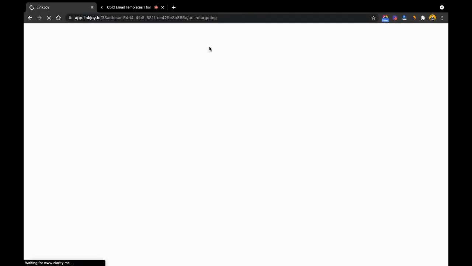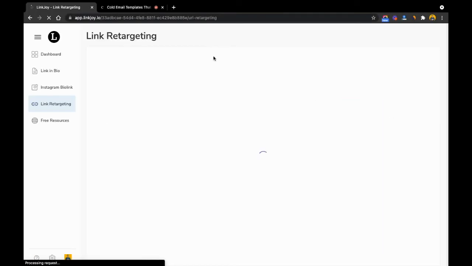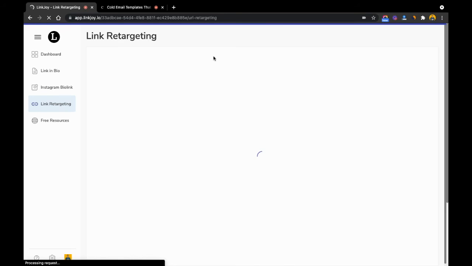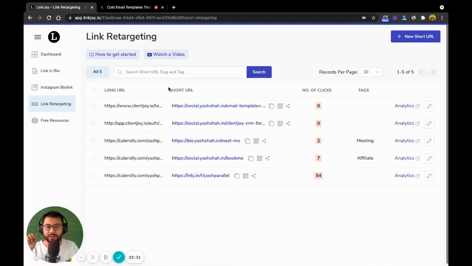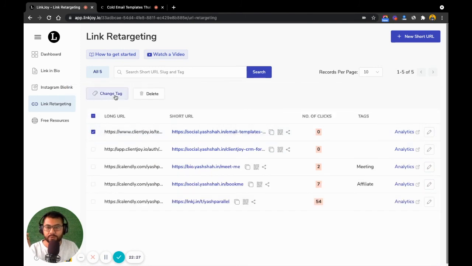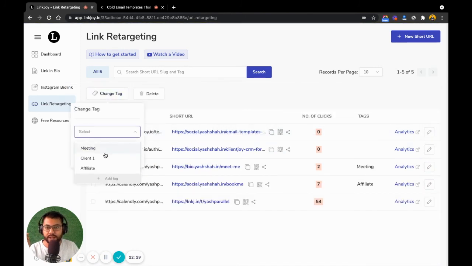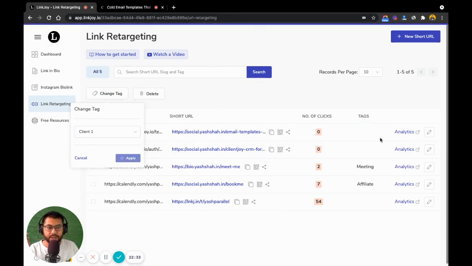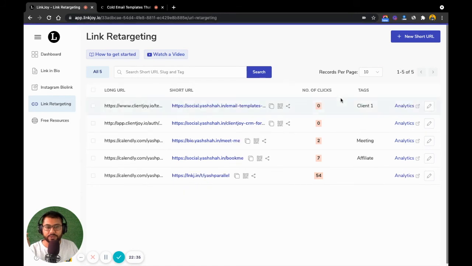You can also, as you can see, this is a fairly feature-rich module that we offer. You can also add tags so that it makes your searching easier. So let's say I'm doing this one for client number 1. I just hit apply, it will apply the tag right over here, and so then I can sort and search based on the tags that I've created.